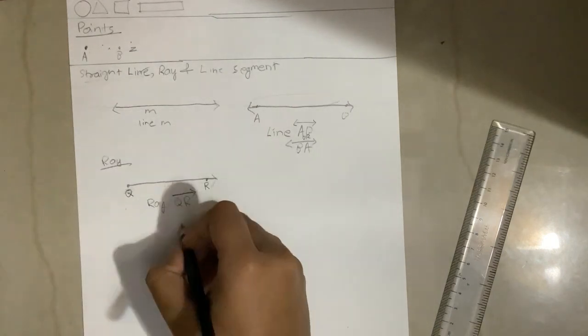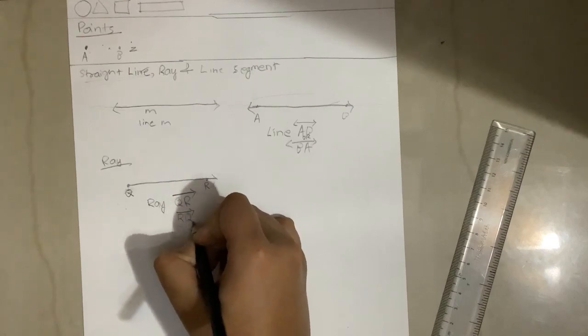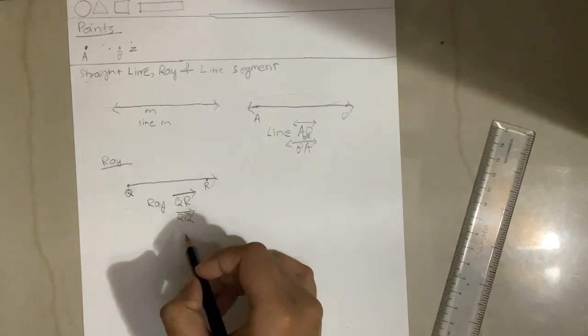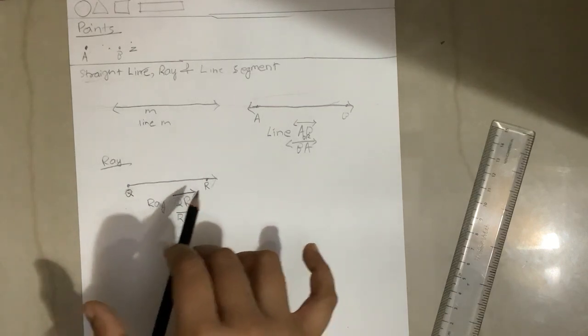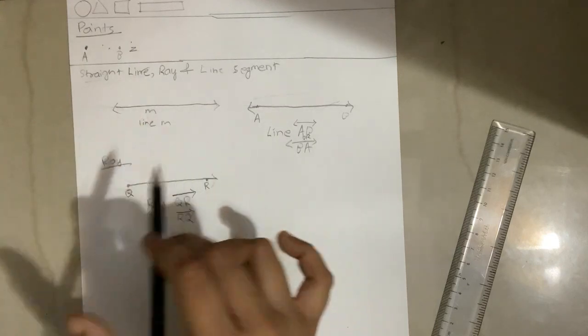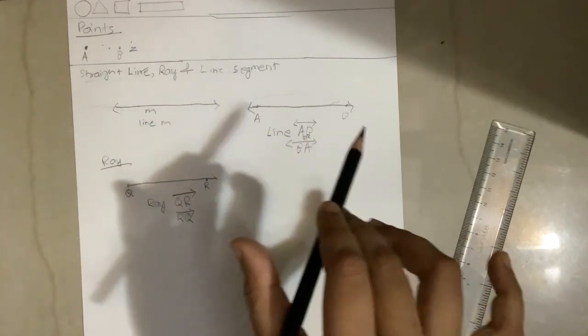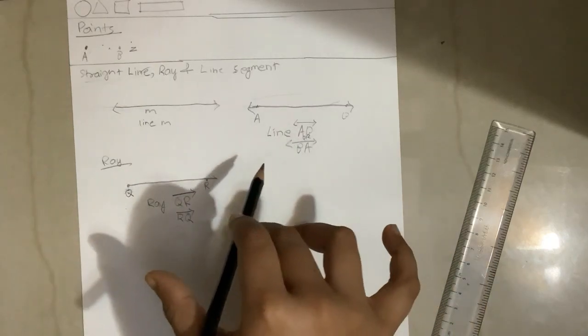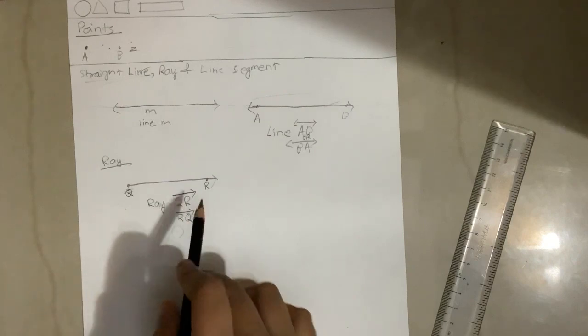You cannot say it is ray RQ, because the starting point is not R. The starting point, or the end point, is Q, and it is going indefinitely in a direction which is R. So we cannot call it RQ. We have to call it QR.